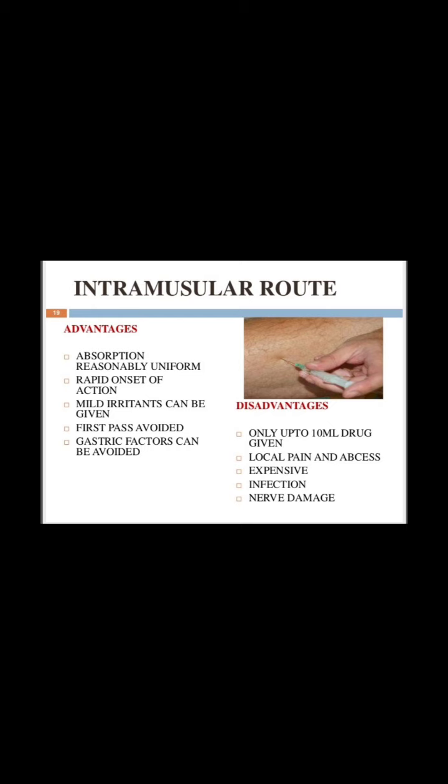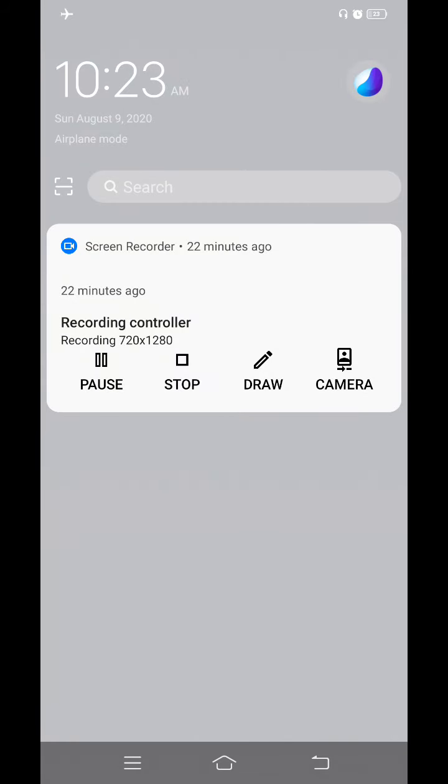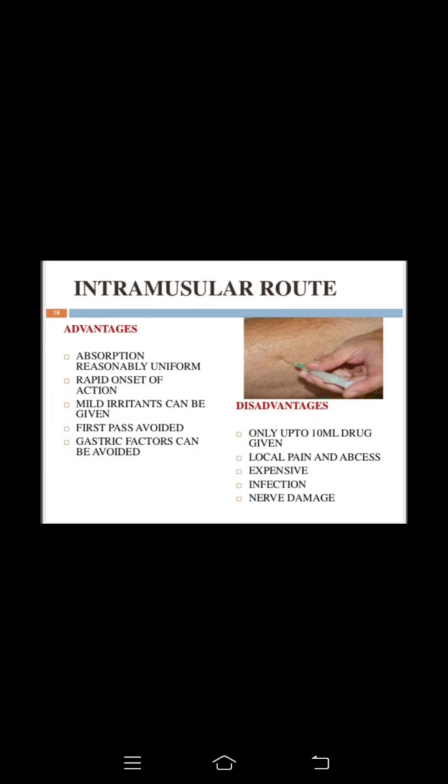The action is quicker than in the oral route. If proper care is not used, there is danger of nerve injury. A maximum of 10 ml volume of drug can be administered by this route.